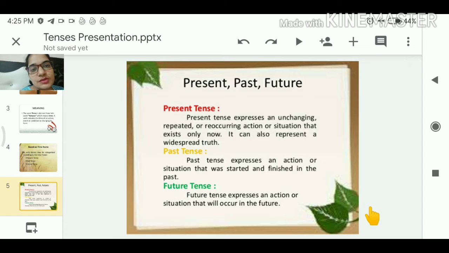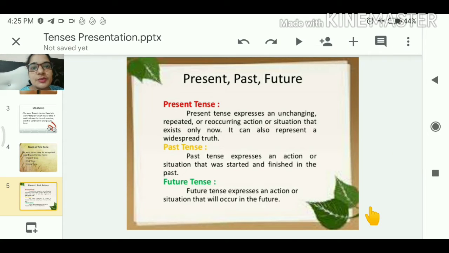Means when we use the present tense, first of all, it expresses an action that is unchanging, which happens most often, is repeated or recurring, or a situation that exists only now. It means now, in the present. It can also represent a widespread truth, a universal truth, which reoccurs.